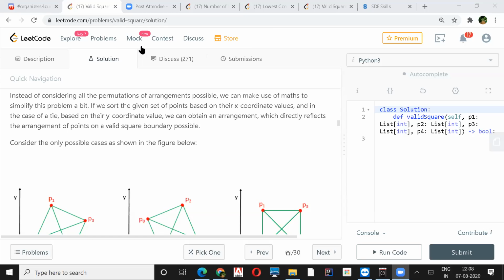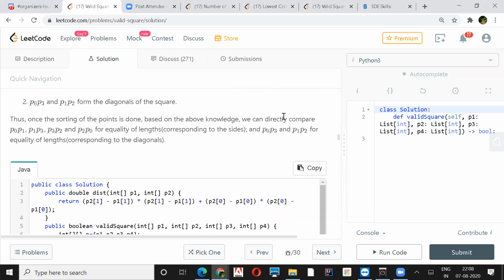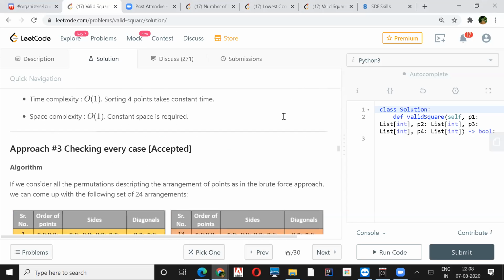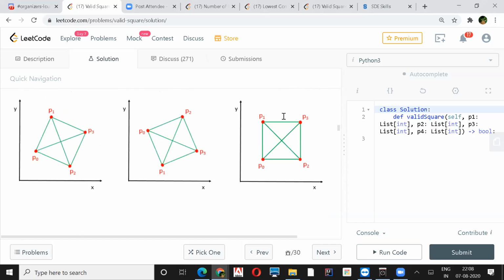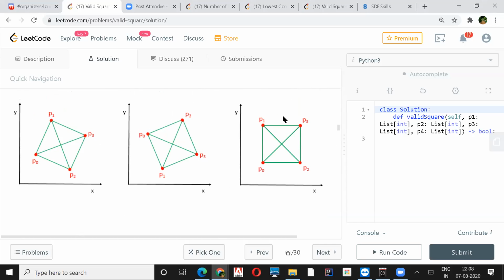Scroll down. Let us take 4 points P1, P2, P3, and P4. Let us take the third square. So once I calculate the distance between P1, P3, and P0.